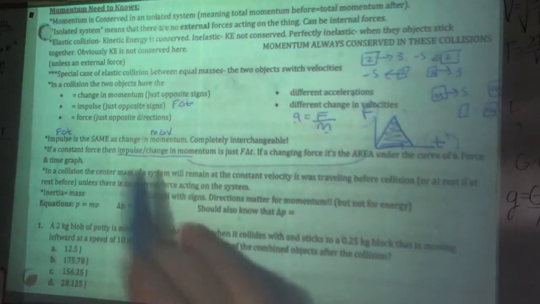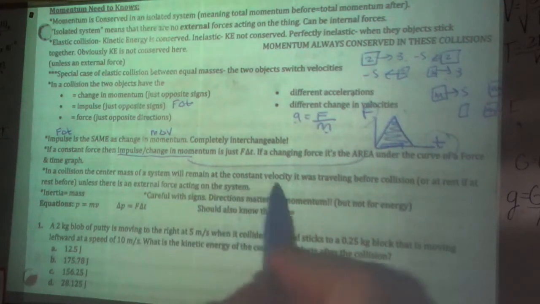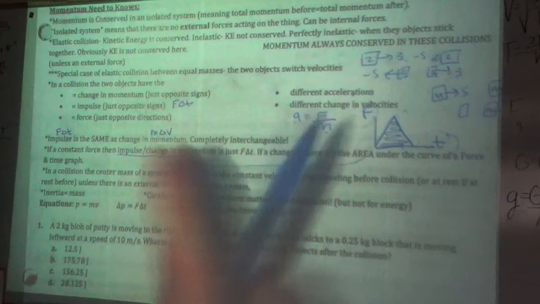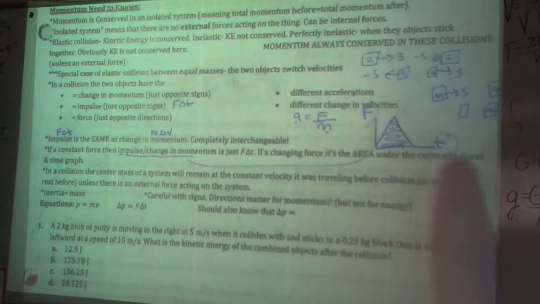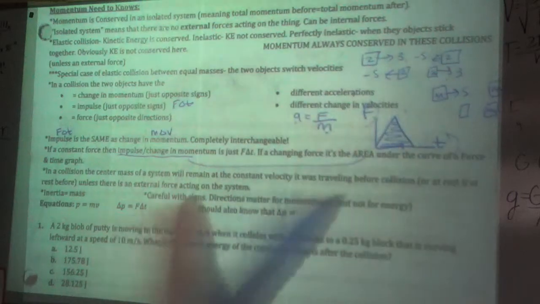In a collision, center of mass will remain at a constant velocity. So whatever the velocity of the center of mass was before, that will be the velocity of the center of mass after, unless there's an external force.